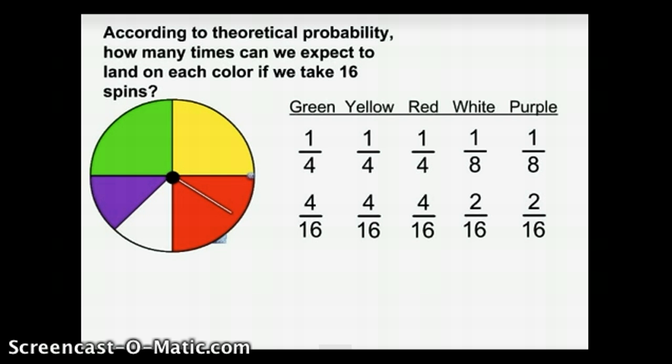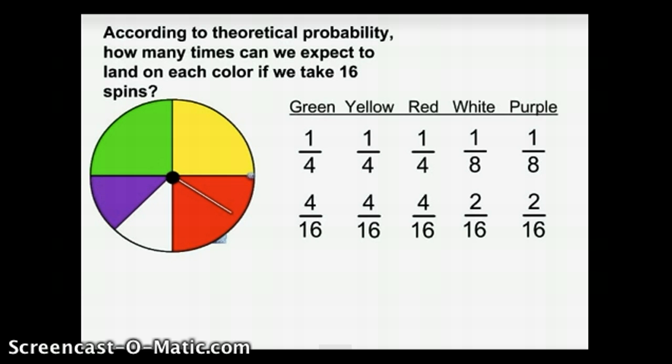When doing this, we can see that 1/4 is equivalent to 4/16, and that 1/8 is equivalent to 2/16. The value of the fractions did not change. However, we expressed it in terms of 16 spins. So for green, yellow, and red, we could expect to land on each one of those colors 4 times out of 16, and for white and purple, we can expect to land on those colors 2 times out of 16.